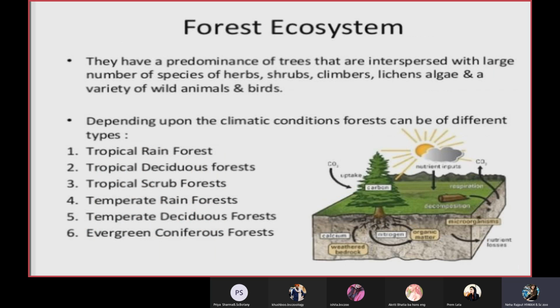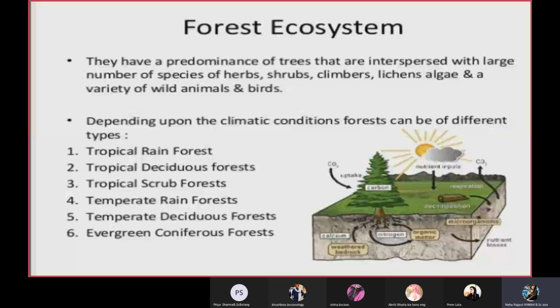Next is forest ecosystem. As I've not mentioned over here, that is ecological succession. So I'll be telling you about ecological succession. Ecological succession is from the extreme conditions to the mesic conditions. First is forest ecosystem. Forest ecosystem starts from two things. It can be primary succession, it can be secondary succession. Primary succession deals with a bare area to the mesic conditions, and secondary succession is where life existed at one time, but it has been burnt, or you can say slash and burn was there, and now the time is for the next life to begin.